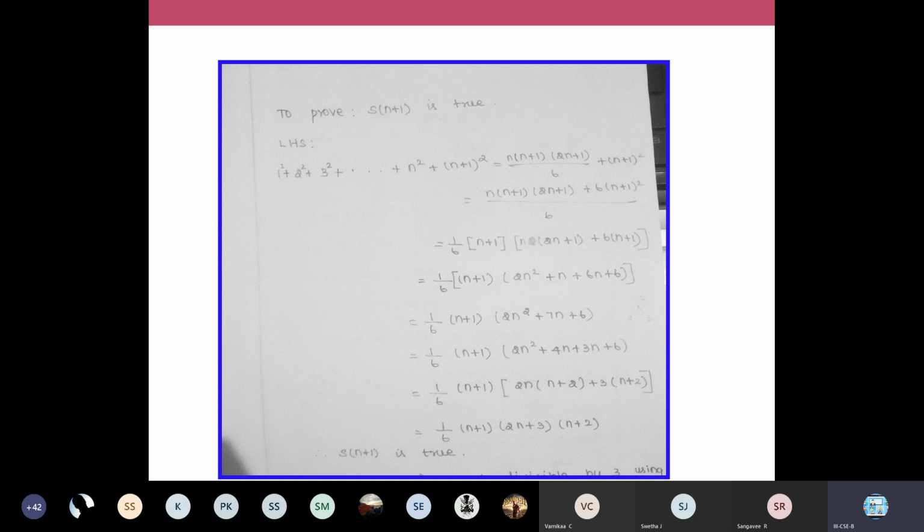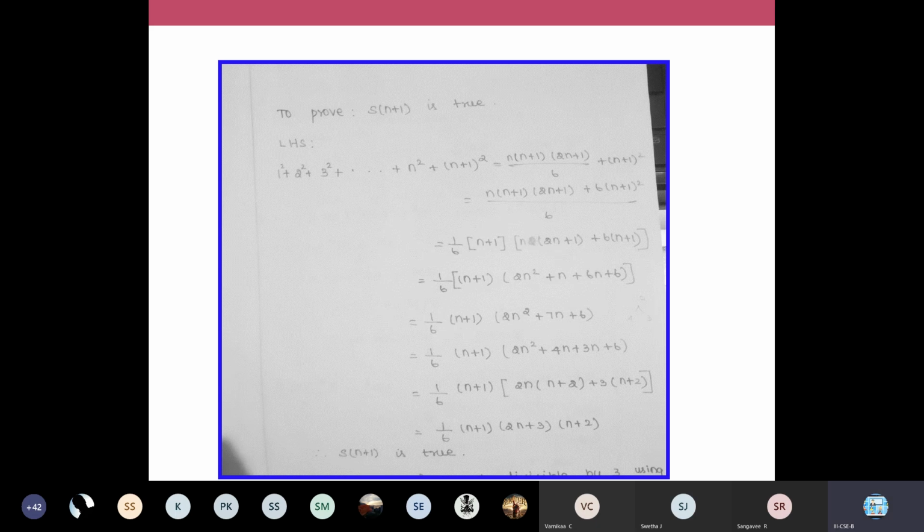I don't want a large equation. You have to take it as factors, and you have to minimize or simplify. So now try to take some common terms outside. From the first two terms, you can take 2n as a common term. And from the second two terms, you have the number 3 as a common factor. You can take 3 outside, so you'll get n plus 2 inside. So n plus 2 is common in this step. Take that n plus 2 separately, and write 2n plus 3 separately.